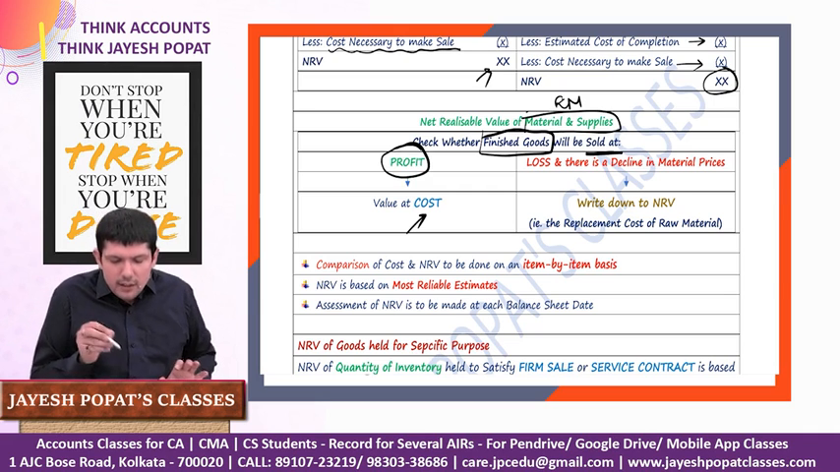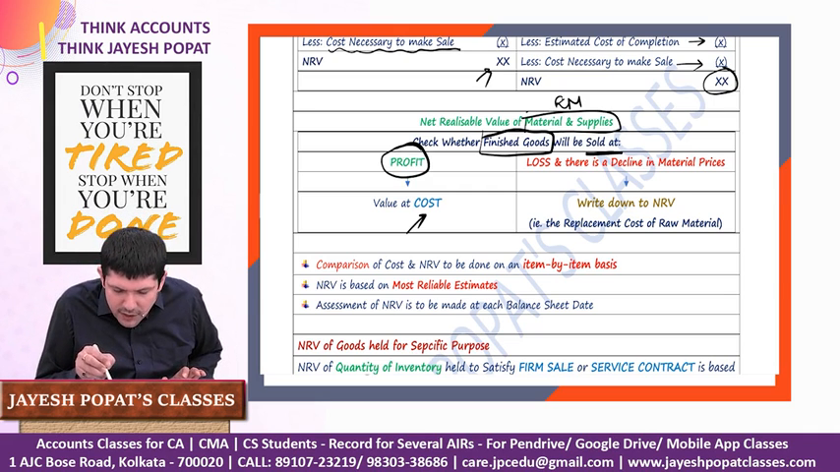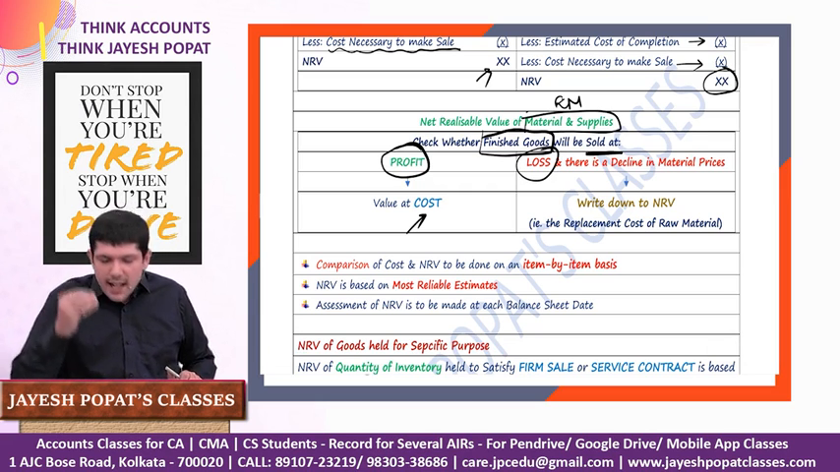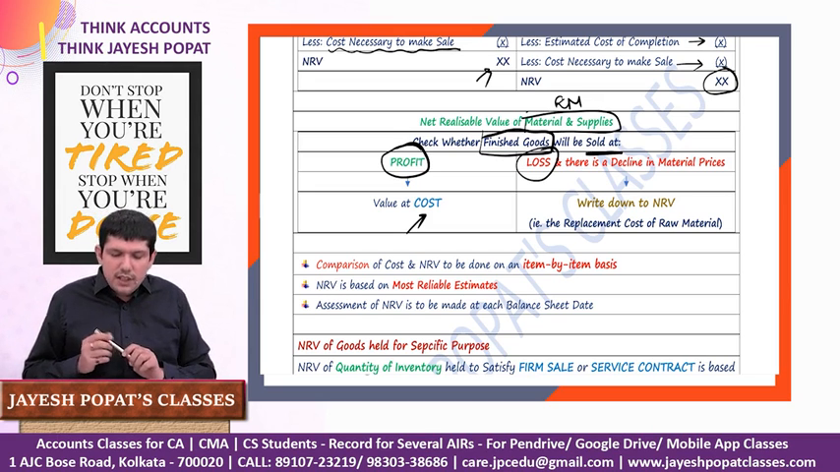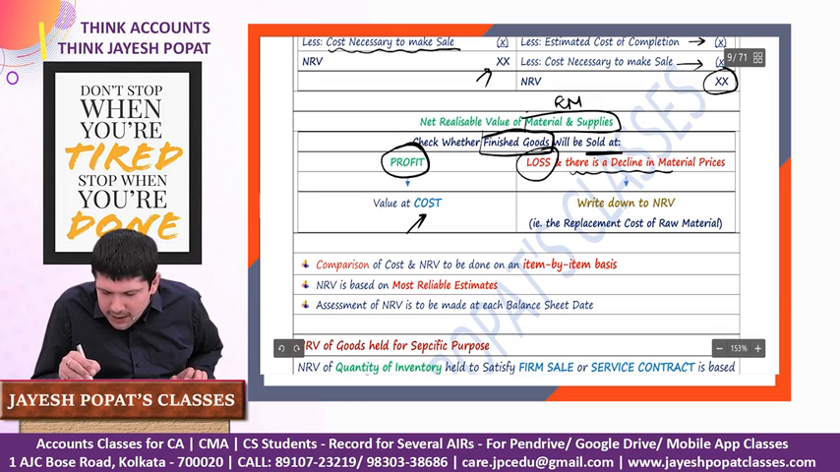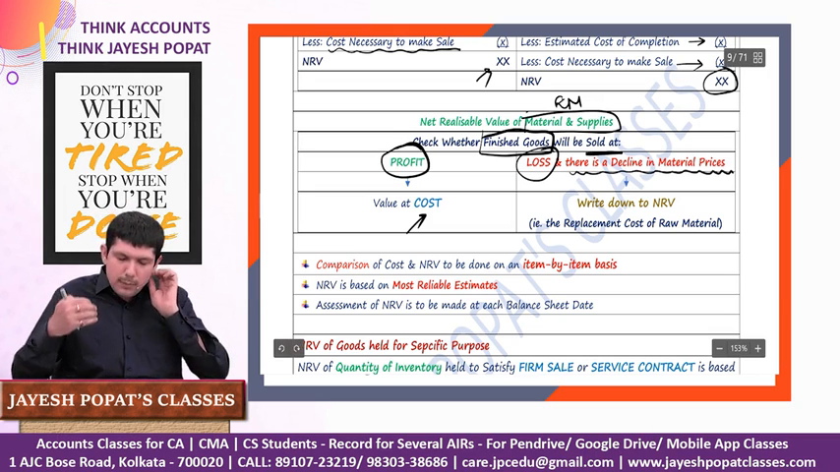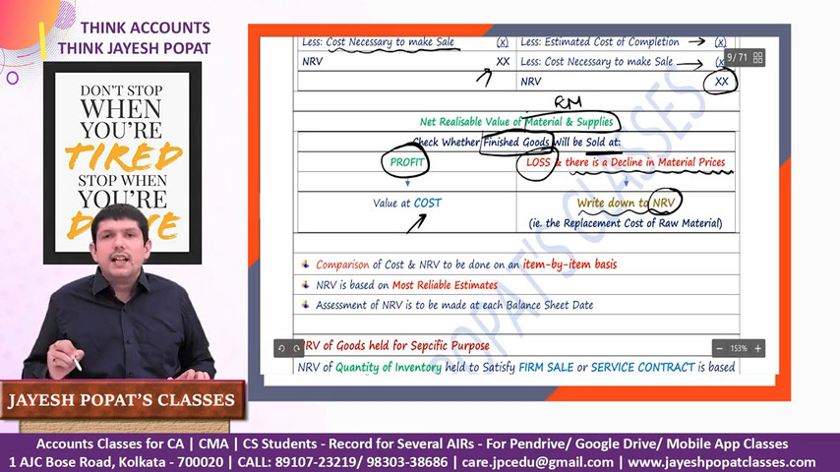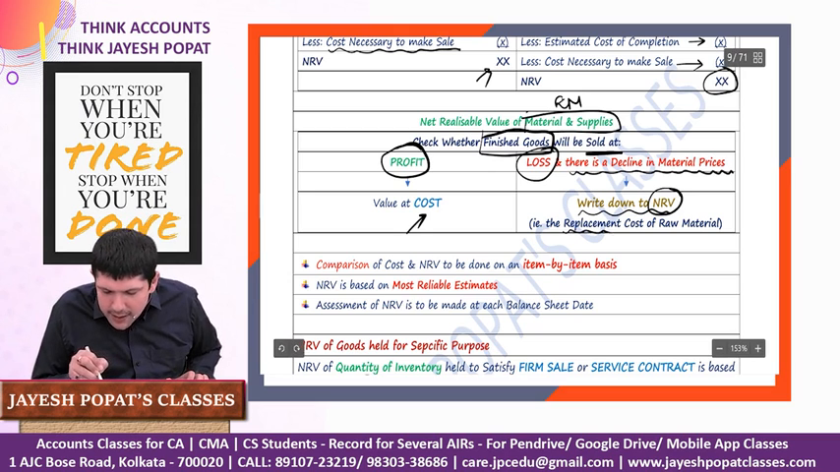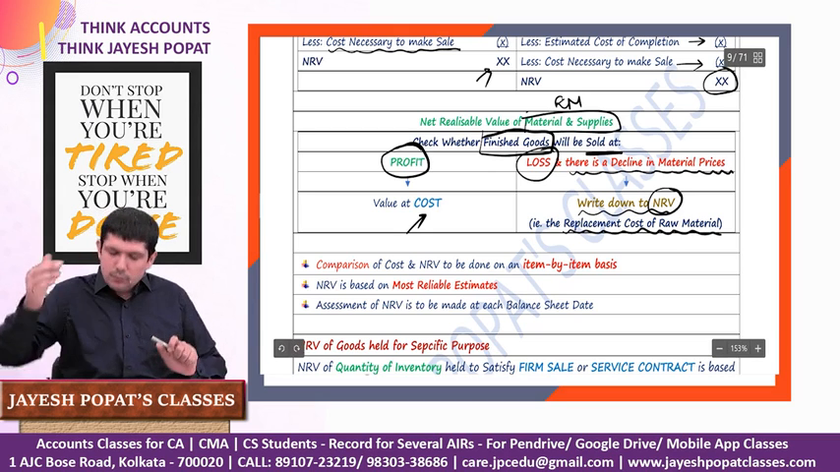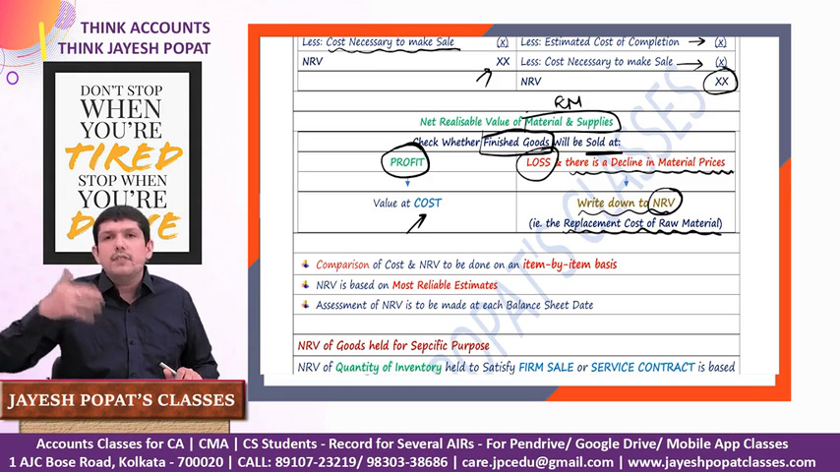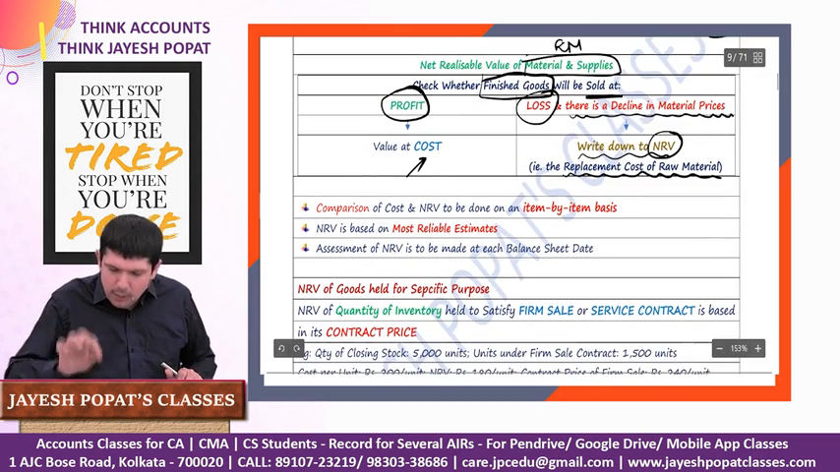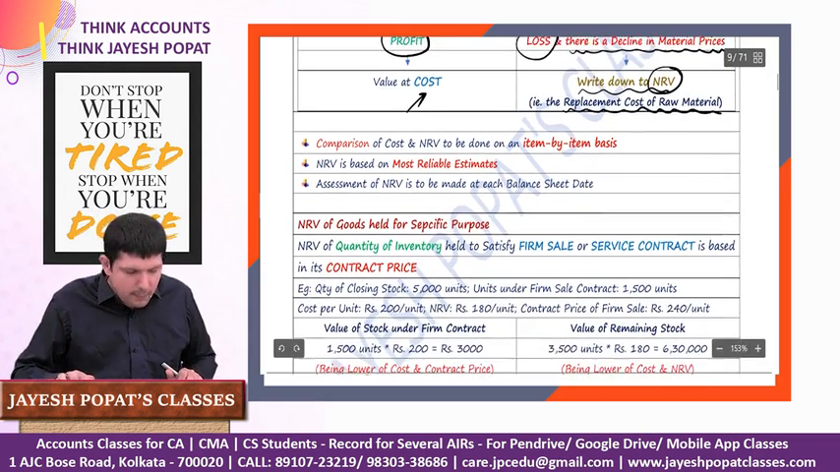But if the finished goods will be sold at a loss, meaning the cost of production of the finished goods will be greater than the net realizable value of the finished goods, and also there's a decline in the market price of the material, the raw material prices are declining, then in that case we need to write down the raw material to its NRV. And what is the NRV of raw material? The replacement cost of the raw material, meaning the value at which the raw material is available when we are doing the valuation will be treated as the replacement cost. We'll do it with the help of a practical example as well in a bit.